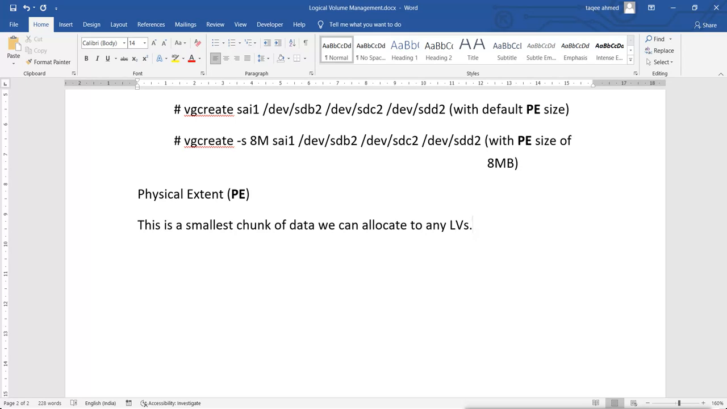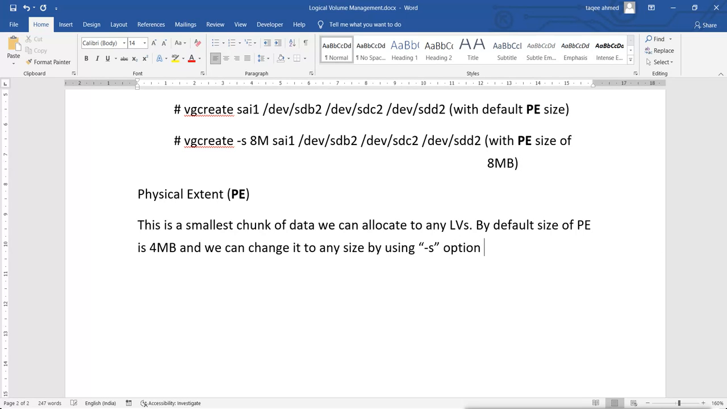Also I will say here, the default size of PE is 4 MB, and we can change it to any size by using the -s option with the vgcreate command.